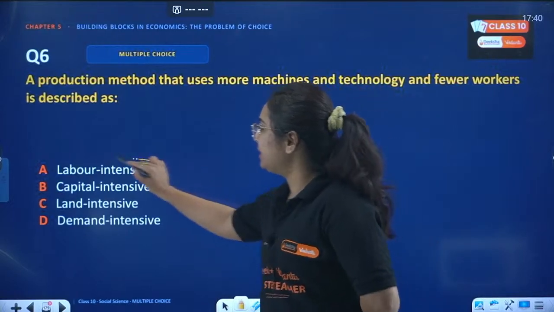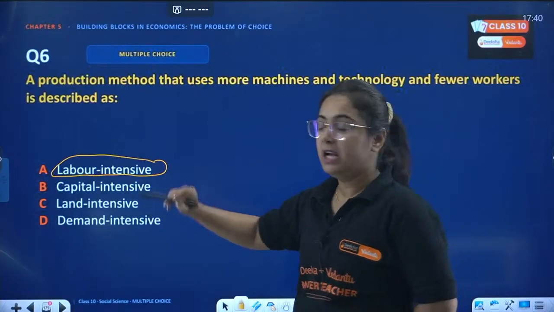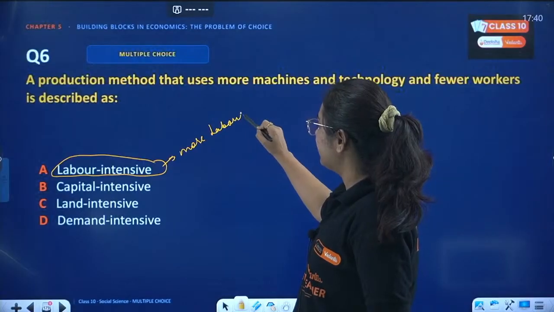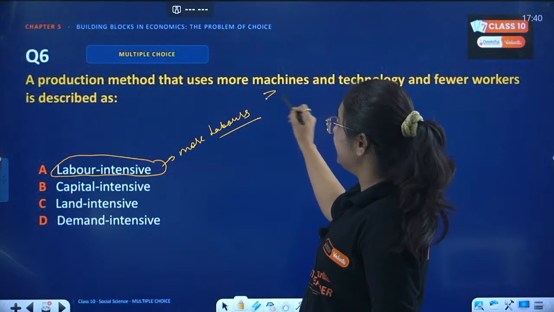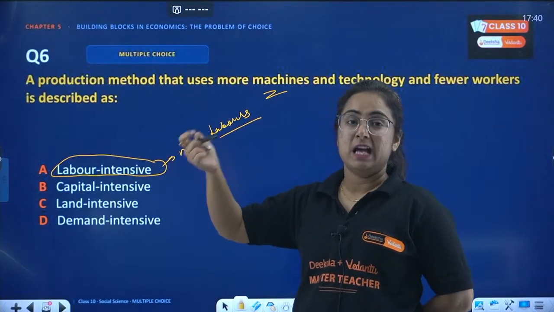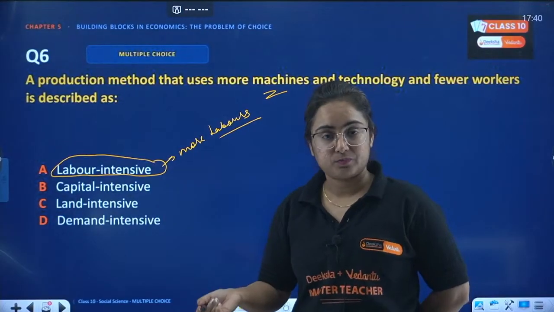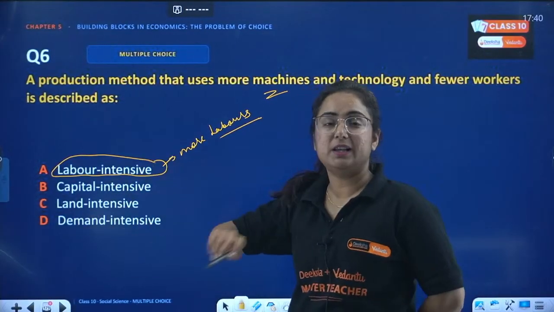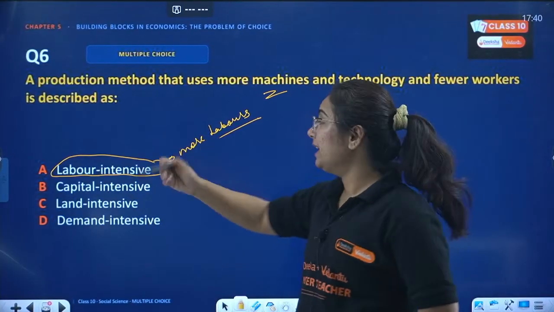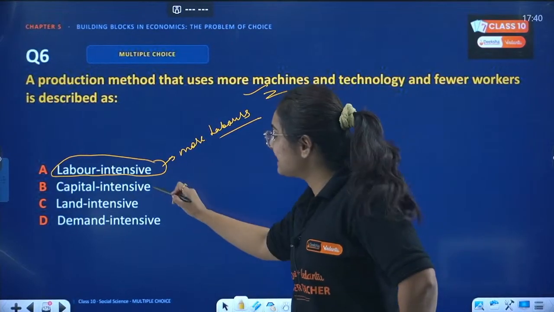So it is not labor intensive, because if it is labor intensive, then there will be more labors here, right? But now it is having what, beta? Machines and technology. That machines and technology needs what? Needs money. And money here is capital. Capital is actually the money that is invested. To buy a machine, to buy a technology, we need what? Money. And hence it is known as capital intensive.